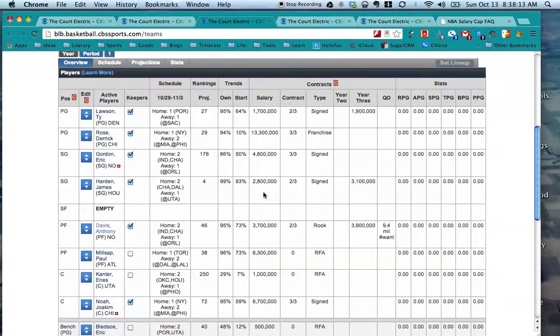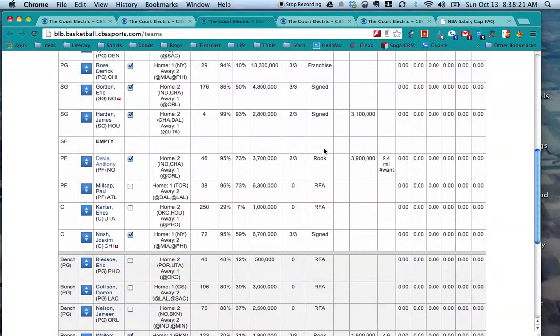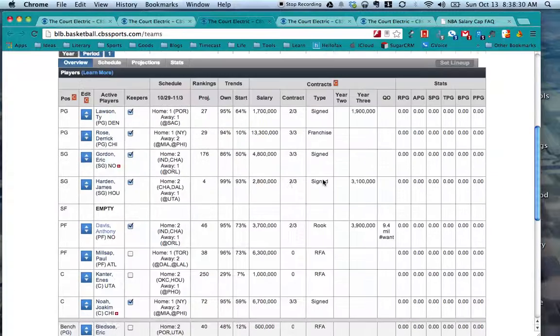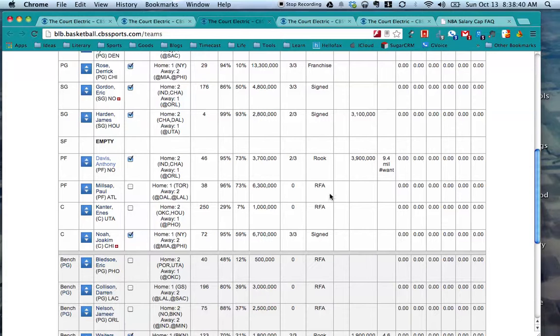So you can see each of your players' current contracts listed here, and the length of their contract. Under that, whether they're a regular signed player or a franchise player, we'll get to that in a future episode. If they are a rookie, or considering where we're at in the offseason right now, you have RFAs, which are restricted free agents. Any player whose contract is up, mostly players with 1-year deals, but also like next year when Derrick Rose's deal ends, they are considered RFAs.